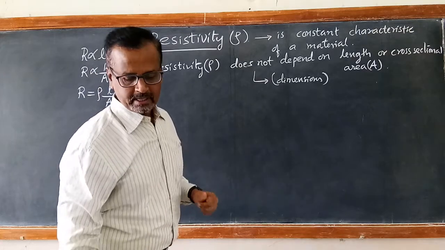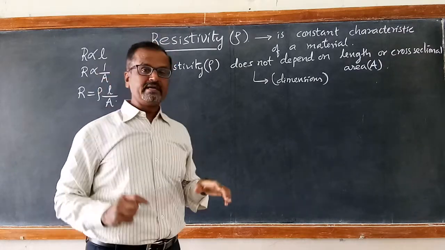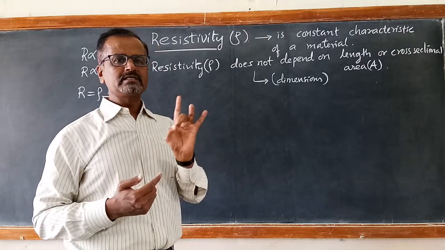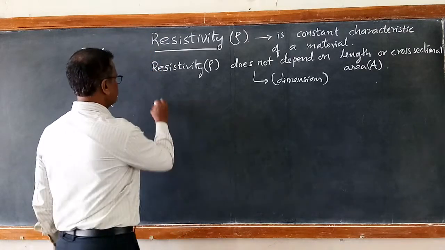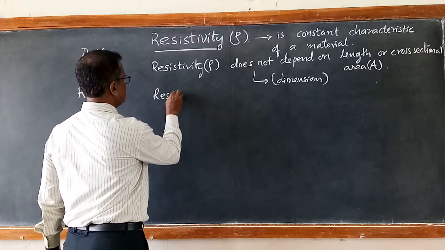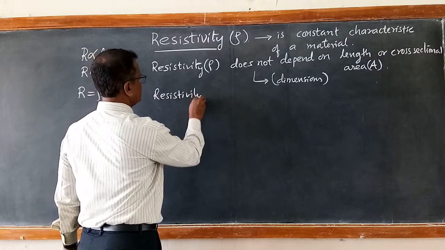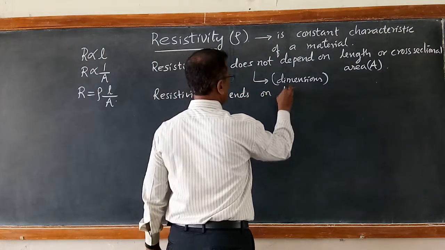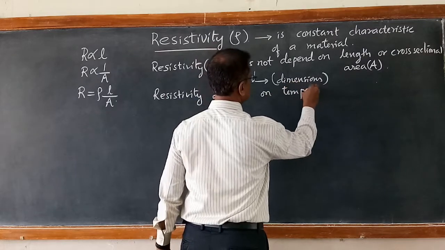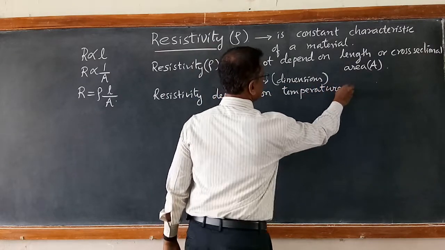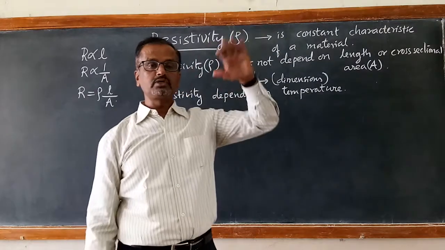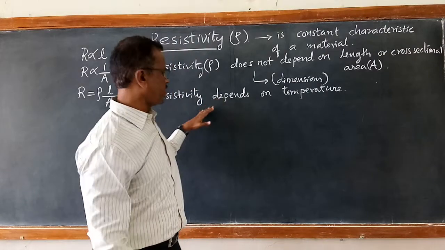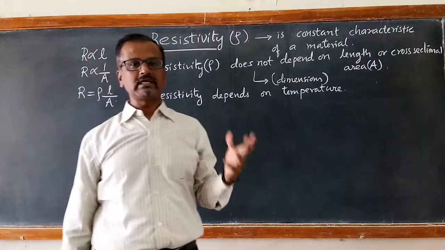Okay, then resistivity depends on temperature, but at ordinary temperatures resistivity is always constant. As you increase the temperature to higher and higher values, resistivity changes. So this fact you are going to learn later in 12th class.